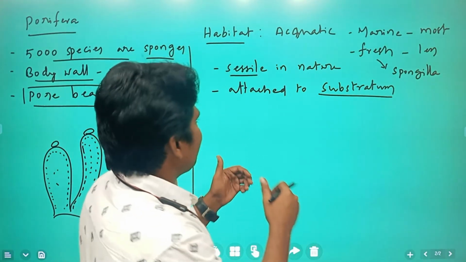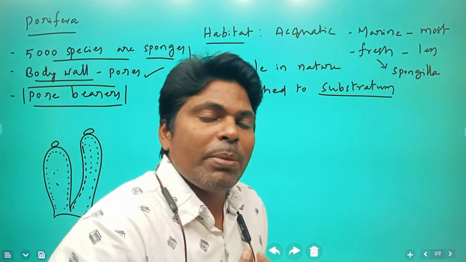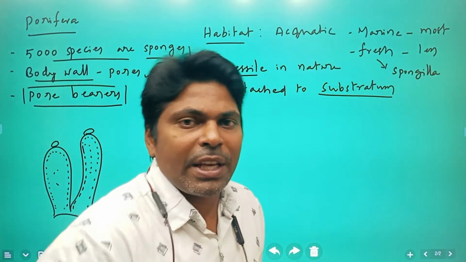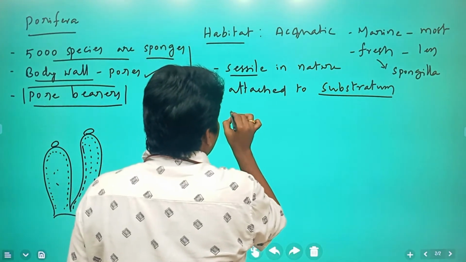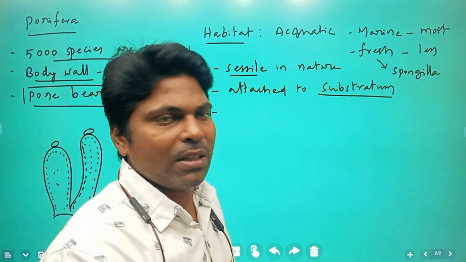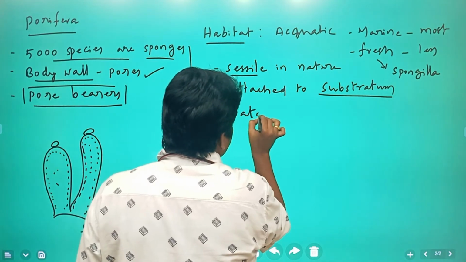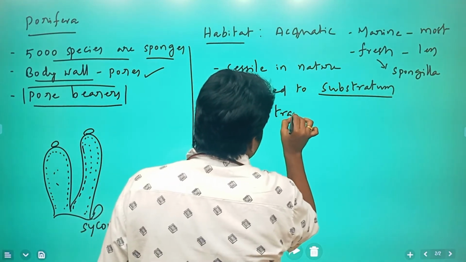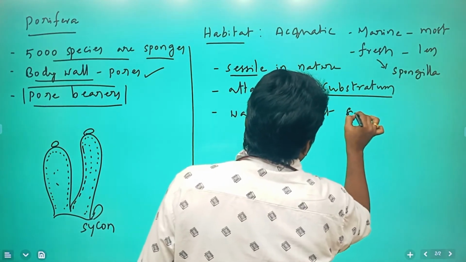If they are attached to the rocks, how do they get the food material? They have a specific water canal system, a water transport system, present.